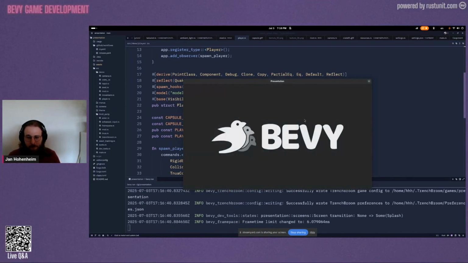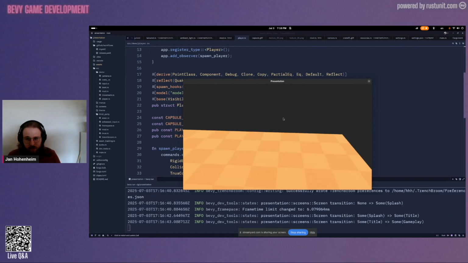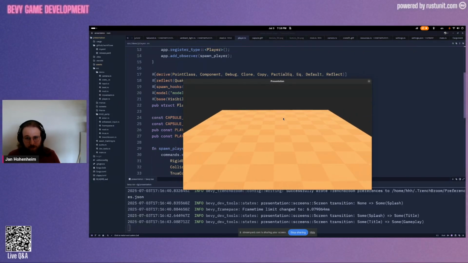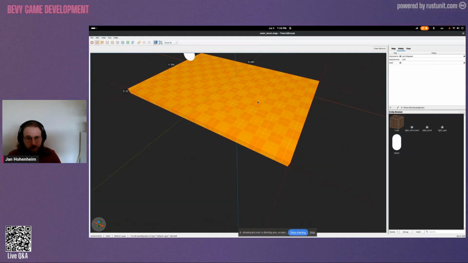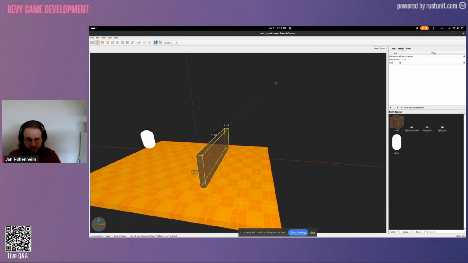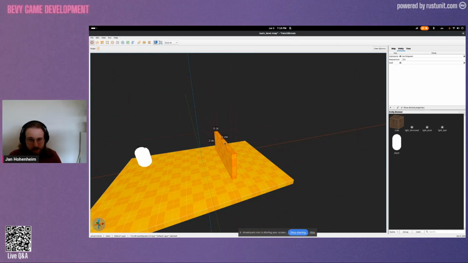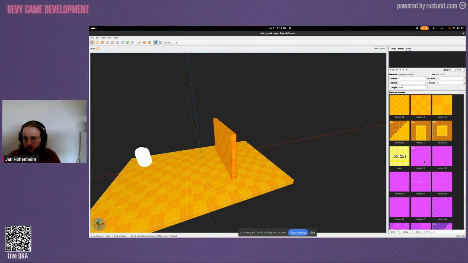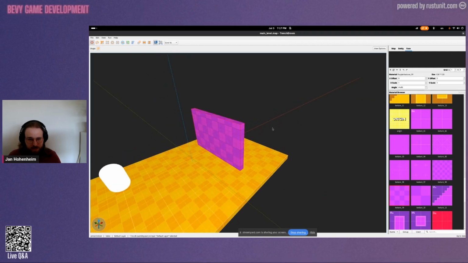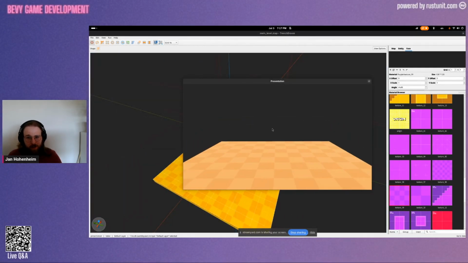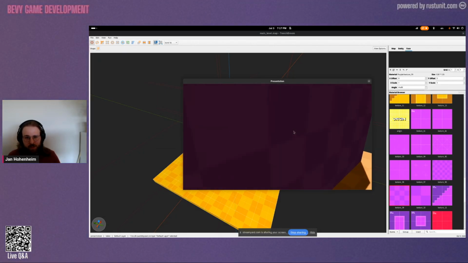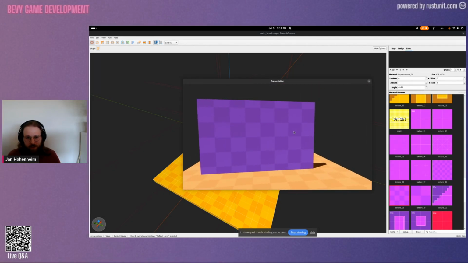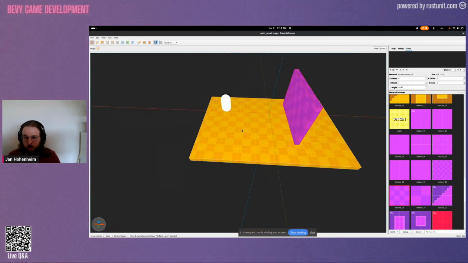Let's just run it. And you see that we are on this brush that we created before. Now this is a bit boring so far, so let's also create a little wall in here. Let's make it about this tall. Again, this is not a TrenchBroom tutorial. I just want to show you why this software might be useful for you. Let's give it a different texture. And now we can reload the level. And we have this brush over here. You see that it's solid. We cannot move through it. And that's good.